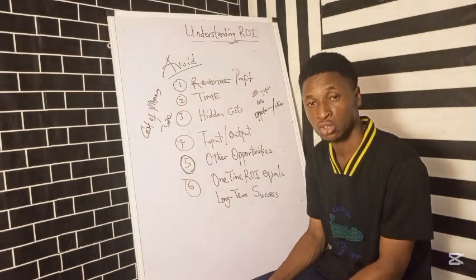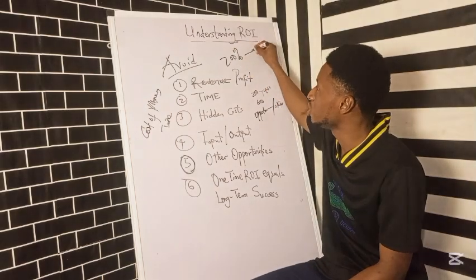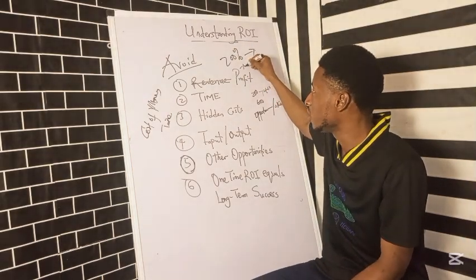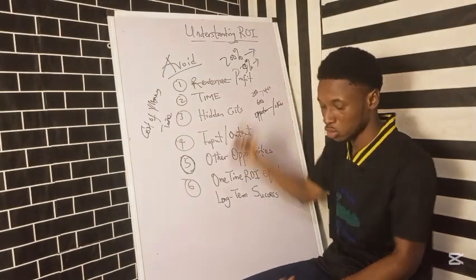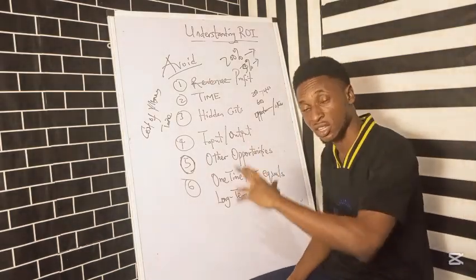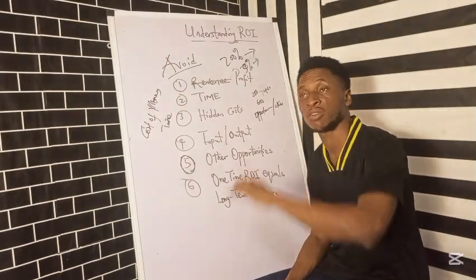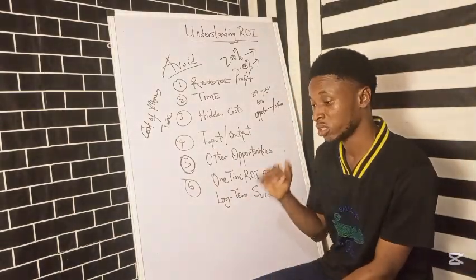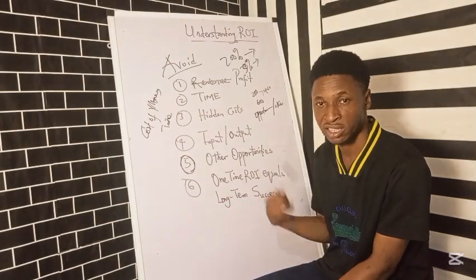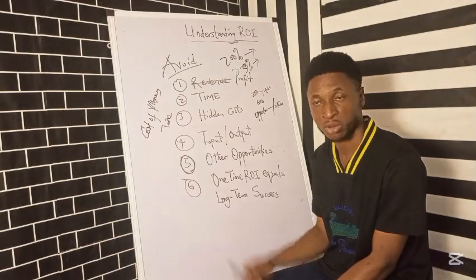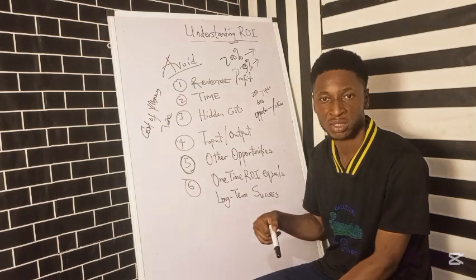They also have one-time ROI does not equal long-term ROI. The fact that you're making 200% right now doesn't mean you will continue, and the fact that you're making a negative ROI right now doesn't mean that it will continue. So you have to understand this. Amazon in its early years was in loss for a period of time until it later bounced off and entered into profits. So the fact that you have a big ROI right now doesn't mean it's going to continue. You have to keep looking at your ROI and seeing where you are coming from and where you're going. If not, you end up thinking that you are supposed to be making this consistently, and when it falters, you have a problem.